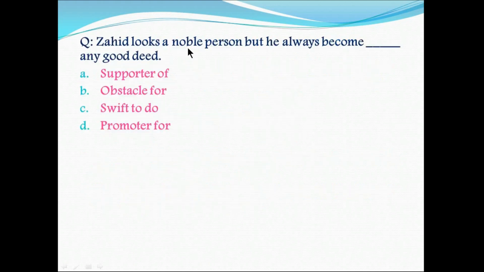Next question is Zahid looks a noble person but he always becomes dash any good deeds. Supporter of, obstacle for, swift to do, promoter for. As it looks like a noble person but not actually, and another word but is also used here, that is contrast between the first part of the sentence with the other part. So the option B is the correct option, that he always becomes obstacle for, hurdle in the path of good deeds. So option B is the correct option.